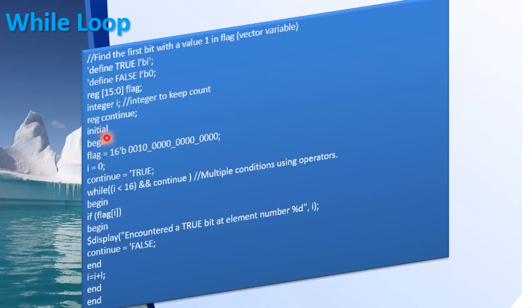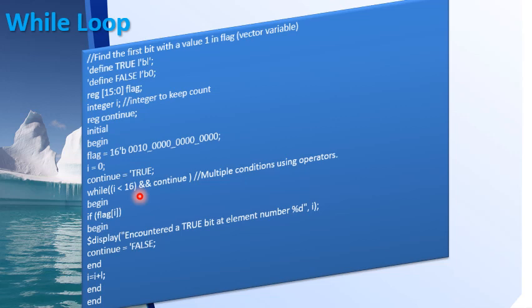Inside the initial block, I assign some 16-bit value to flag. First we begin with i equal to 0. i is used to traverse through this register. I also initialize continue to true. In the while condition, I merge multiple conditions using operators. Say, while i less than 16. This is to indicate the length of the flag register.